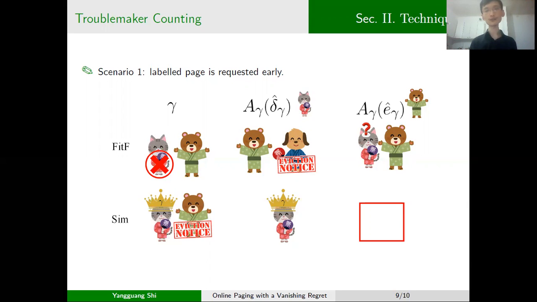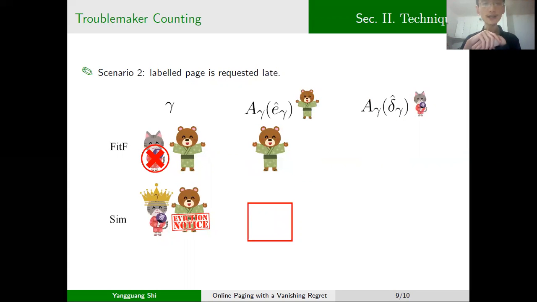And now we will consider three cases. The first case is that the labeled page, the cat page, is requested earlier than the invoked page, the bare page, and our algorithm sim keeps the cat page in its cache configuration until it is requested. Then, as you can see, at this cat round, there will be a cache miss for the fit F algorithm, but not for our algorithm. So at this cat round, our loss will decrease by 1. So in such a case, we can map this troublemaker to a loss decreasing round.